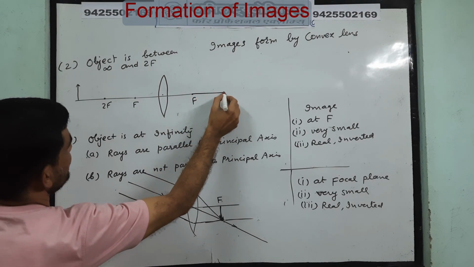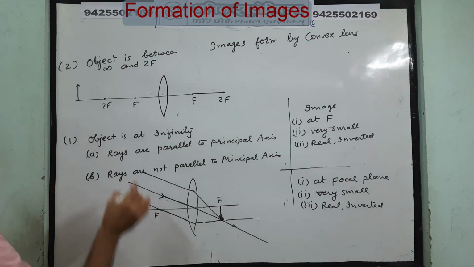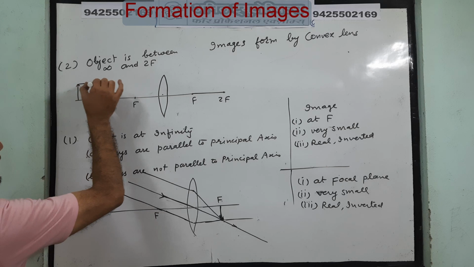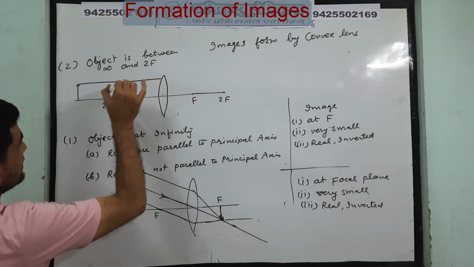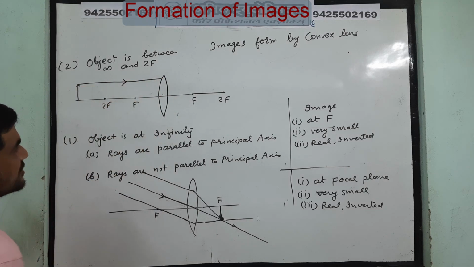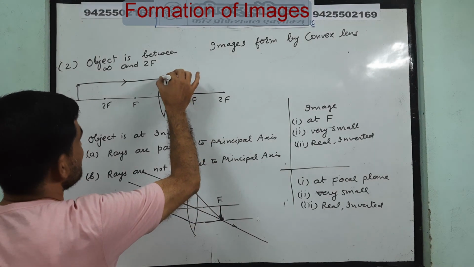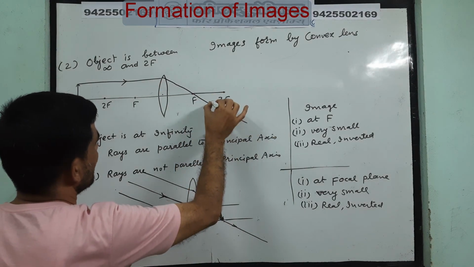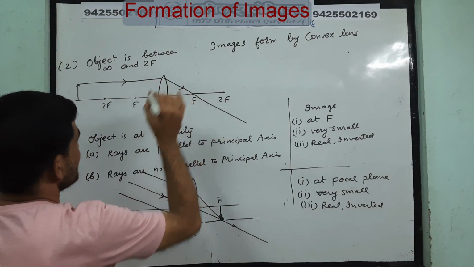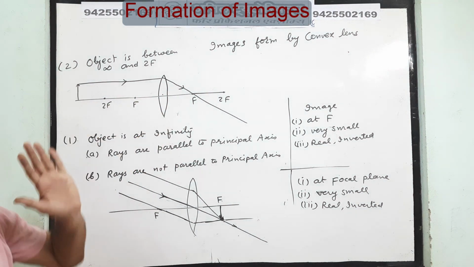Now first I take a ray parallel to the principal axis. One ray which is parallel to the principal axis, you know children, it passes through f. After refraction from the lens, it passes like this.